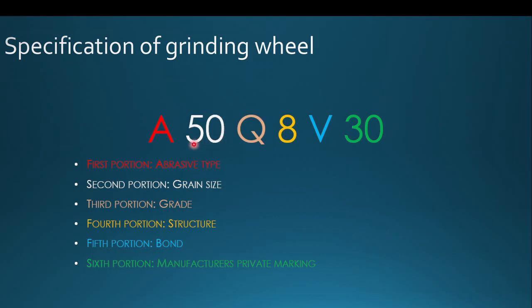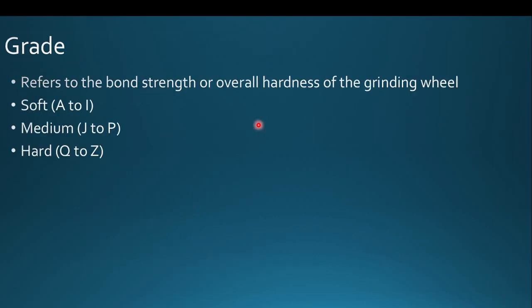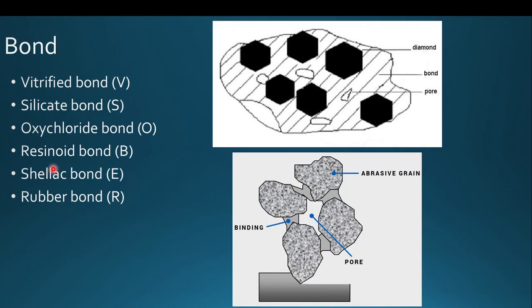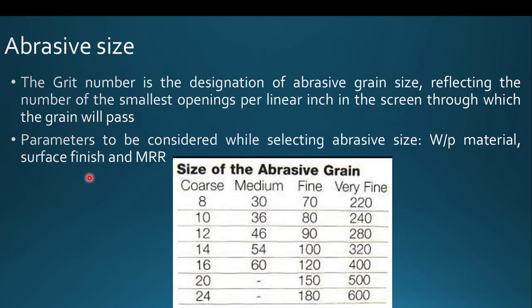Here it is mentioned as 50, so it is a coarse grain. The third portion mentions the grade of the grinding wheel. It is mentioned as Q. Q means it is under the hard category. By mentioning the 50, it is coming under the medium size abrasive.